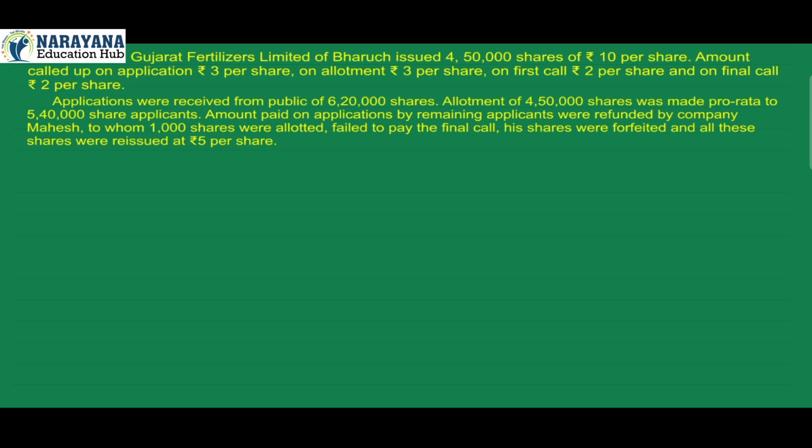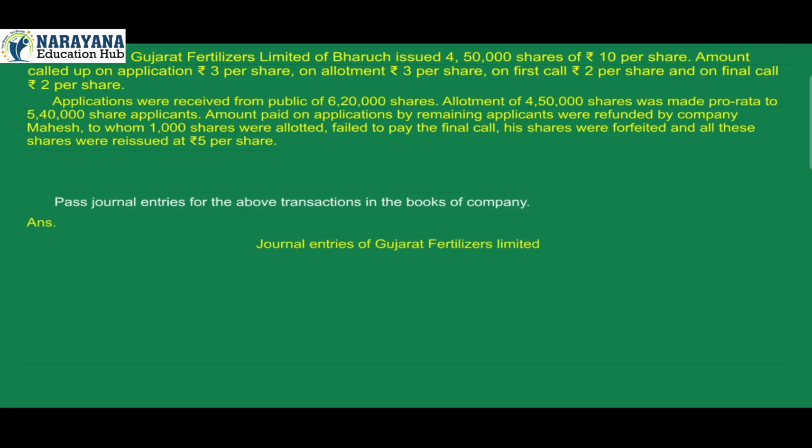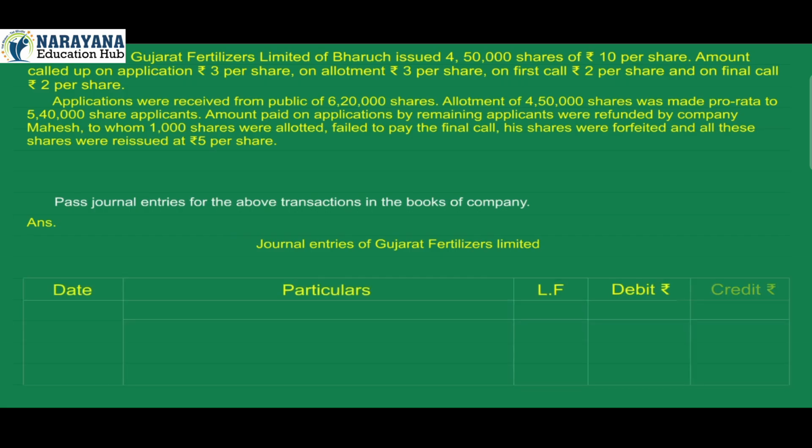Mahesh, to whom 1,000 shares were allotted, failed to pay the final call. His shares were forfeited and all the shares were reissued at ₹5 per share. Pass journal entries for the above transactions in the books of the company. Answer. Journal entries of Gujarat Fertilizers Limited. Date, particulars, ledger folio number, debit, credit.